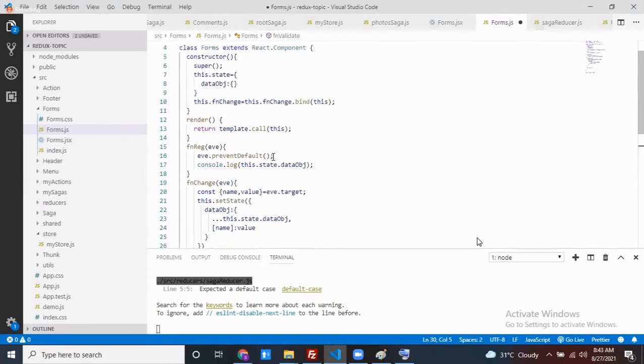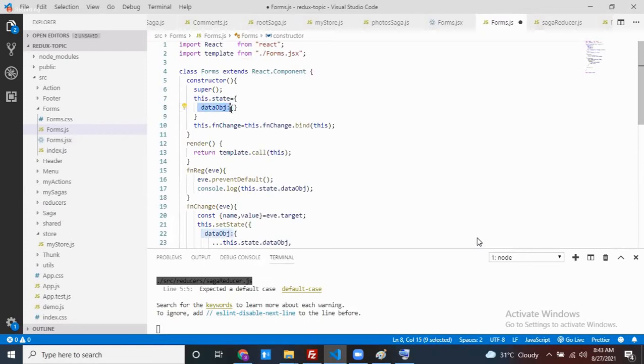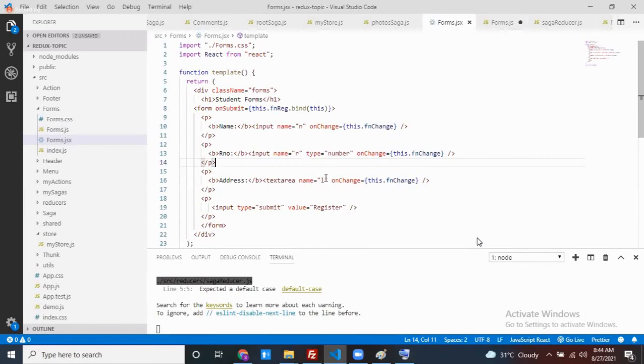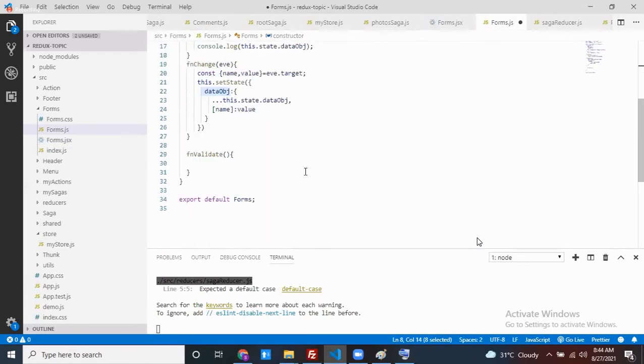Where is your data? My data is inside this particular data object, with which keys? With N, R, L. These are the keys, so can we get the data from there? Inside my state variable, one of the variables is a data object, which contains 3 properties: one is name, another is R, another is L. If these 3 have data, then only I want to enable that particular registration button. Otherwise, I want to disable it.